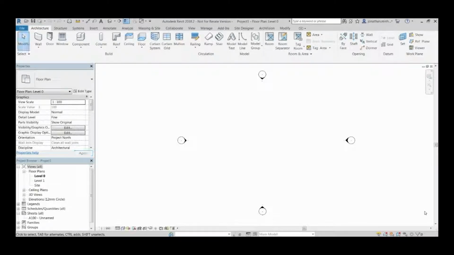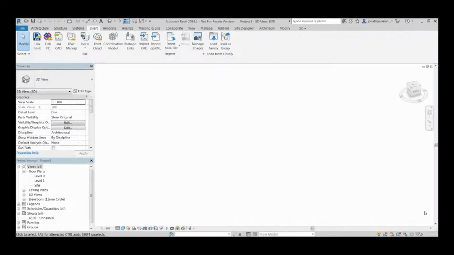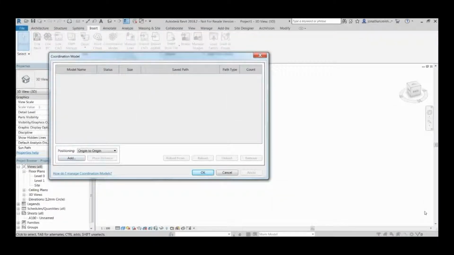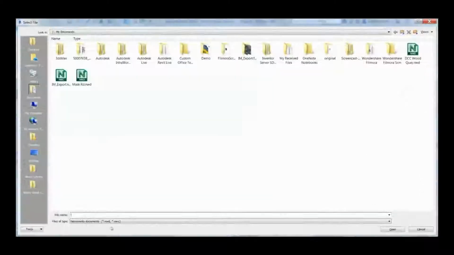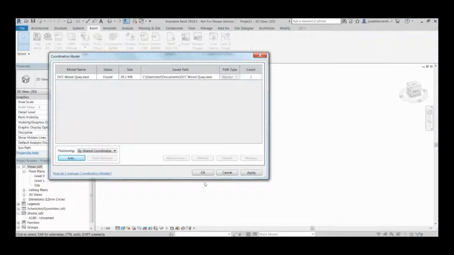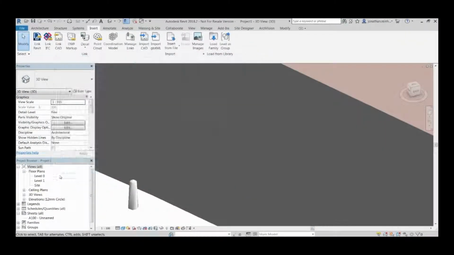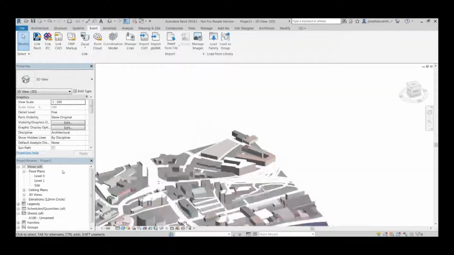Once I go into my 3D space, or any space, you just go to your Insert tab, and we're going to link in a coordination model because it's an NWD file. Just add and set the positioning however you want. You can share coordinates, we'll bring in the coordinates of the site as well. Save you having to input them, just click OK. Apply, click OK, and you can see it's brought in the 3D context.